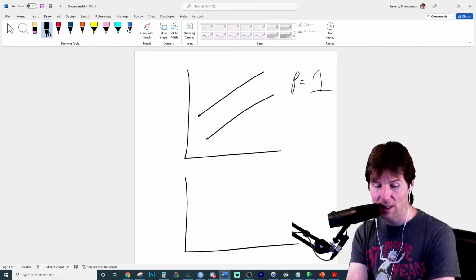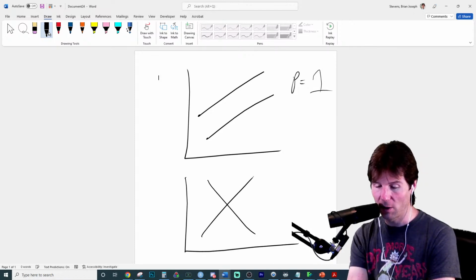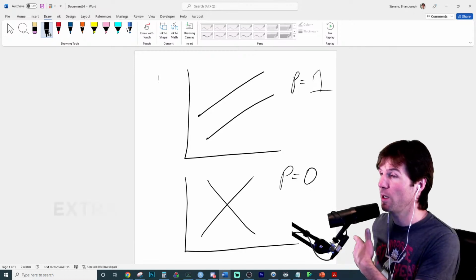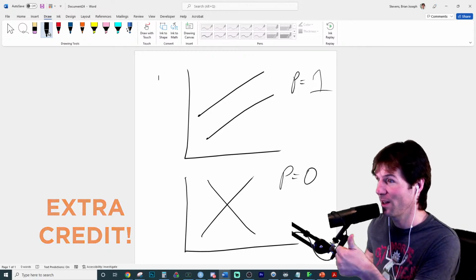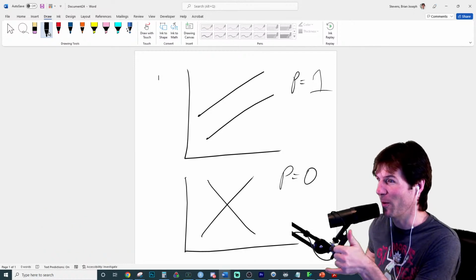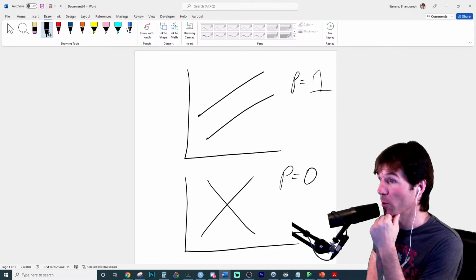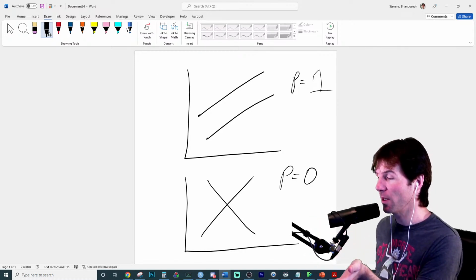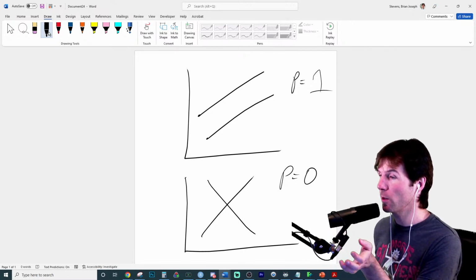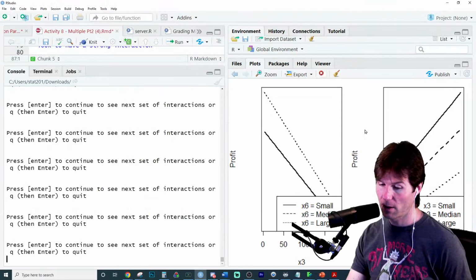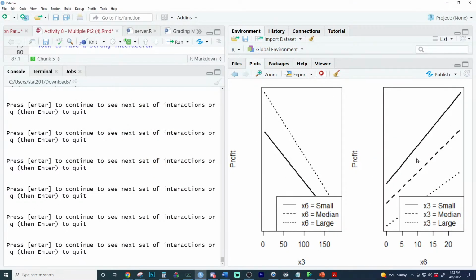So think about this. This is a very strong, significant interaction where the lines are crossing like that, and that is super significant. Great work there, Kayla. The top one is a not significant interaction, where the bottom is a super duper significant interaction. That's why I ask these questions, because I know, don't worry, I'll ask it during class, and you'll know the right answer. So the weaker the interaction, i.e. the higher the p-value, the more parallel the lines will be.